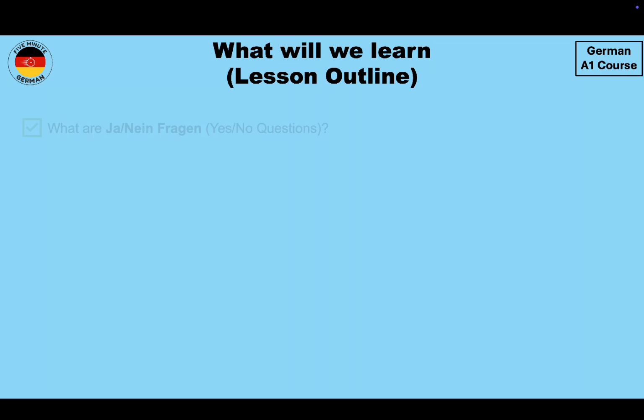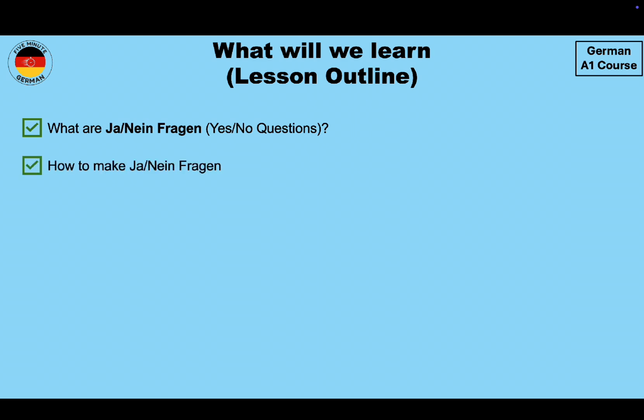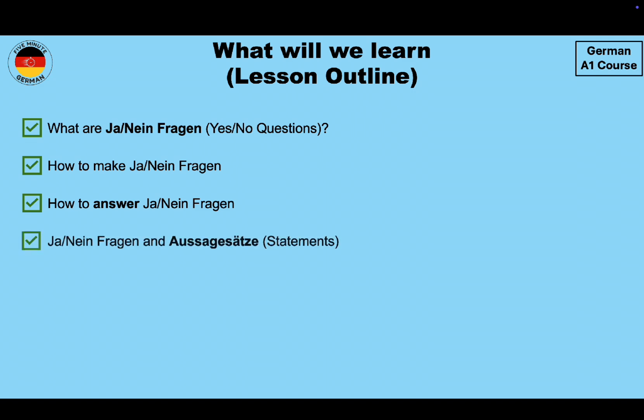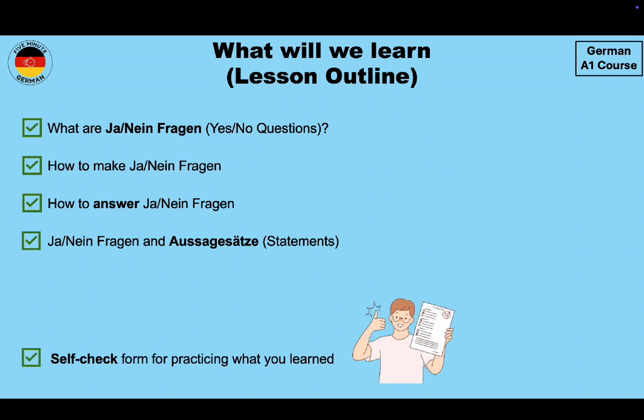So we will start by understanding what are Ja, Nein Fragen or yes-no questions as they are called in English. After that, I will tell you how to make Ja, Nein Fragen, also how to answer Ja, Nein Fragen. And then we will do a comparison between Ja, Nein Fragen and Aussagesätze or statements. And at the end, I will give you a self-check form where you can practice what you have learned. So let's start to learn.